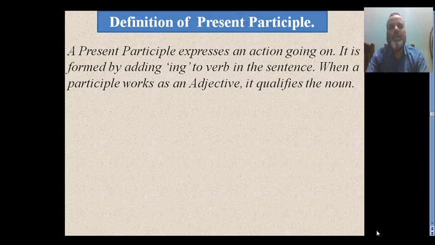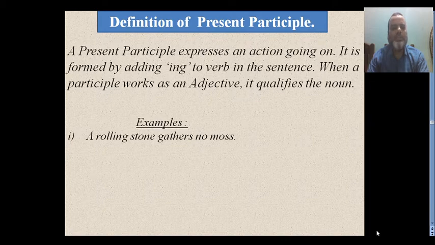It is formed by adding ing to the verb. When a participle works as an adjective, it qualifies the noun. That means if participle is used as an adjective, then it always qualifies a noun.